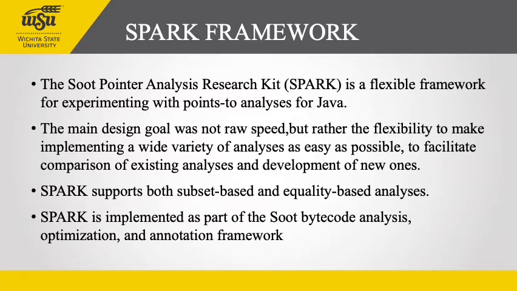Spark uses as its input the Jimple intermediate representation, which is a three-address representation in which local variables have been split according to DU-UD webs and declared types have been inferred for them. So it also provides an annotation framework that can be used to encode the results in class file annotations for use by other tools or runtime systems. The execution of Spark can be divided into three stages: pointer assignment graph construction, pointer assignment graph simplification, and points to set propagation. These three stages are described in the further subsections.